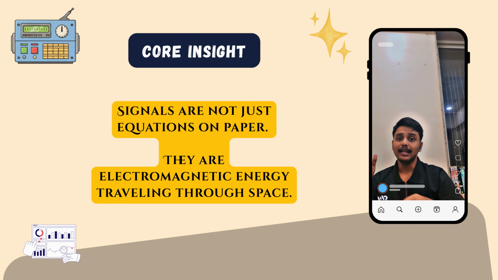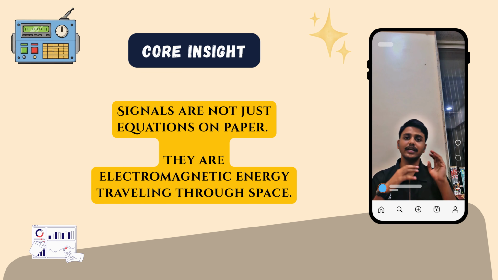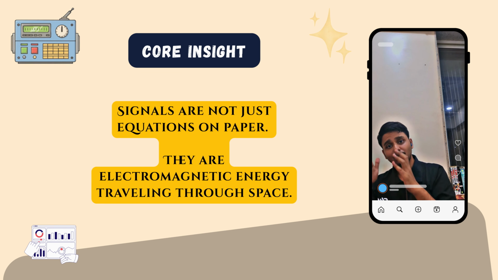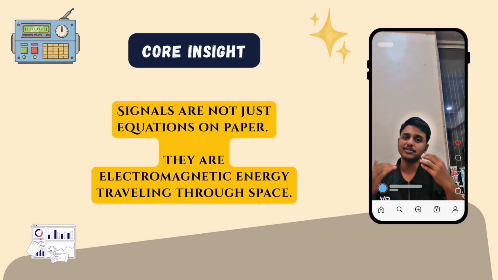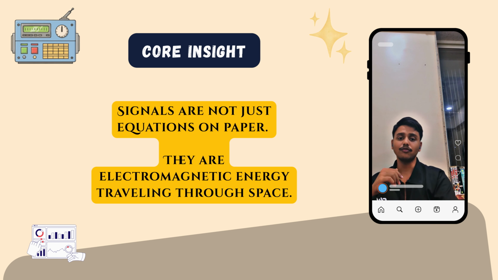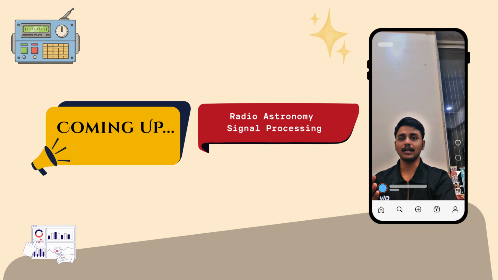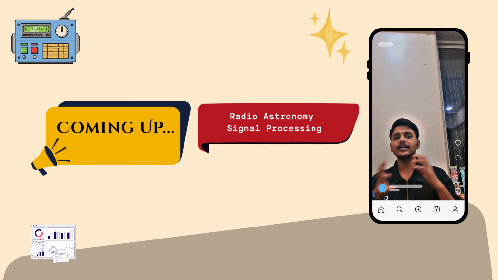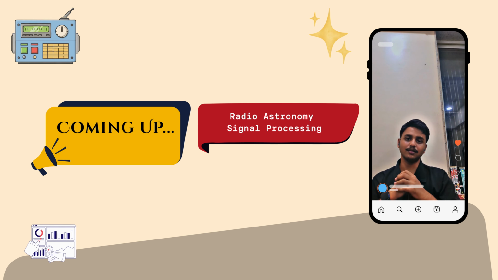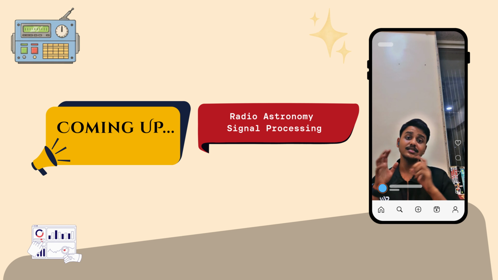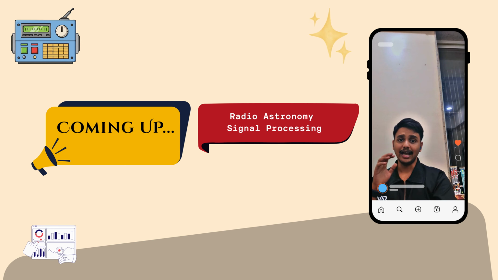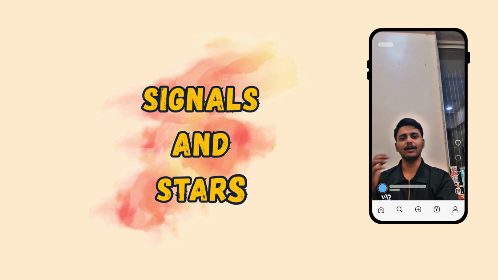Remember one thing today, let it be that signals are not just equations on paper. They are electromagnetic energy traveling through space, and SDR lets you capture them. Everything that we have learned so far comes alive inside a software-defined radio. In the next episode, we will take this to a further level. We will analyze a real-world case study, radio astronomy and signal processing. Because detecting weak cosmic signals is one of the hardest signal processing challenges, and it combines everything that we have learned.